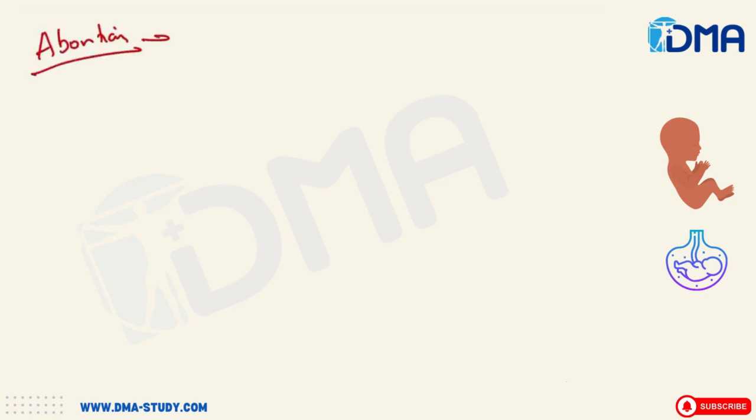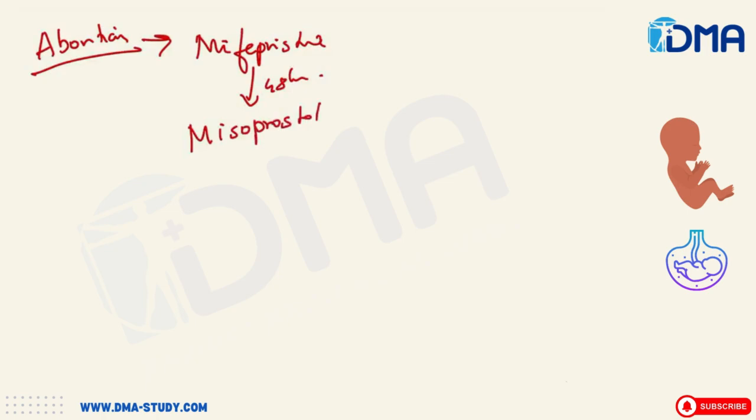And the drugs used for abortion, initially they give mifepristone. Mifepristone is an anti-progesterone agent. It will stop the growth of the fetus, and then 48 hours later, misoprostol is given. This misoprostol will cause uterine smooth muscle contraction, so that all the products of conception just come out of the uterus.